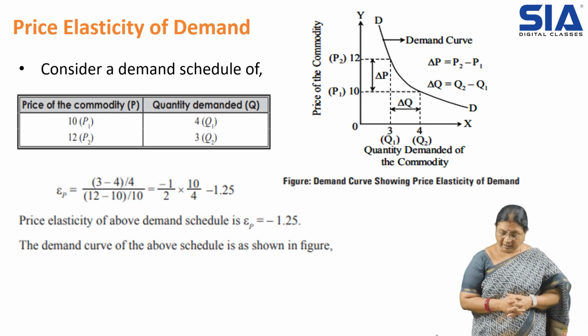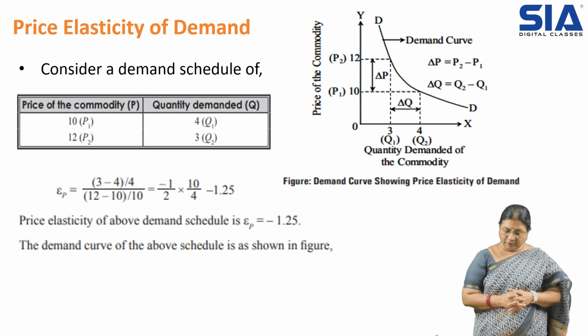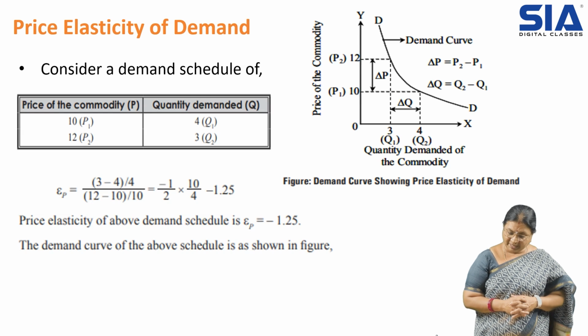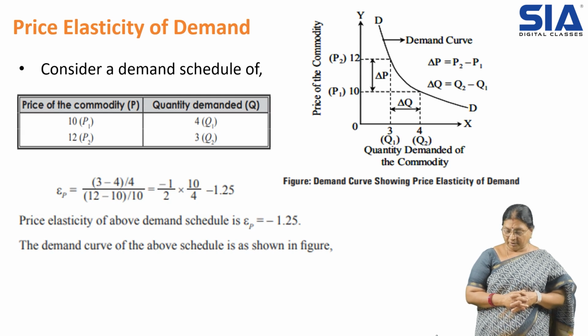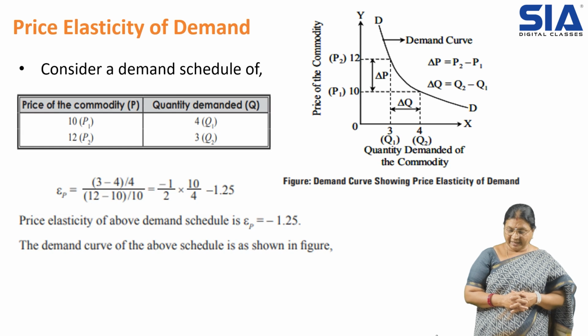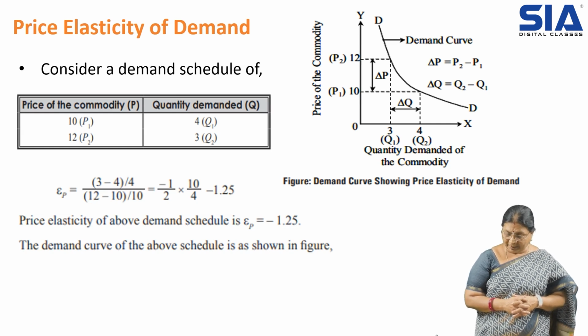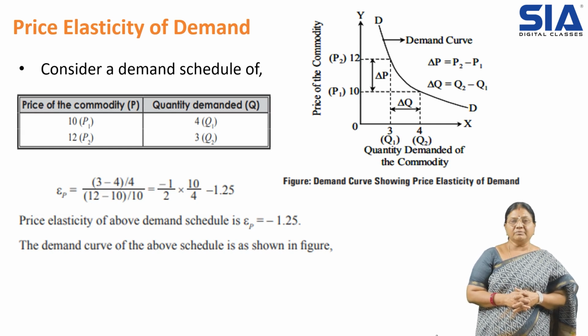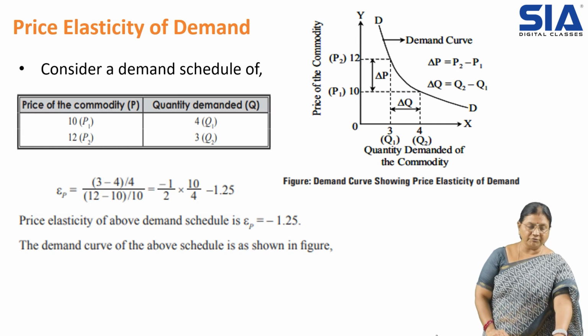You can see here P1 and P2. When P1 is 10, the person can afford to buy 4 units of the commodity. But when it is increased to 12 rupees, the quantity demanded is 3 units. So this is about the price elasticity of demand.